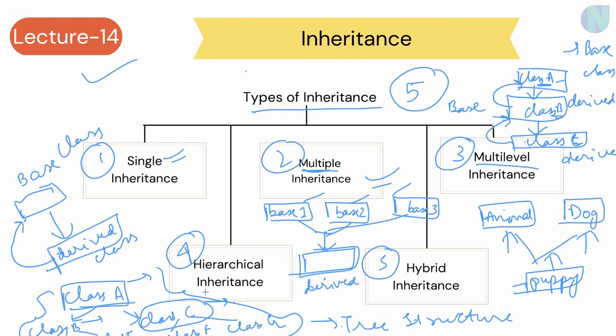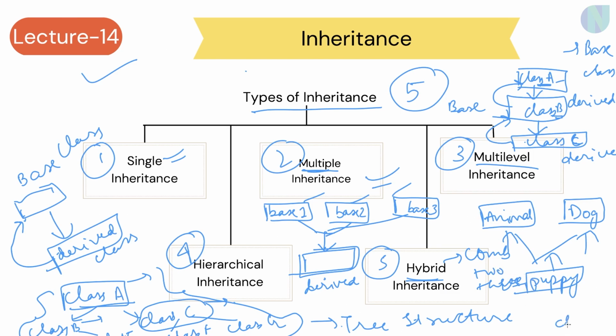Now coming to the last type of inheritance, which is called hybrid inheritance. As the name suggests, hybrid means something which is a combination of 2, 3, 4 or more, anything you can call it. So hybrid inheritance happens whenever there is a combination of 2 or more kinds of inheritance.